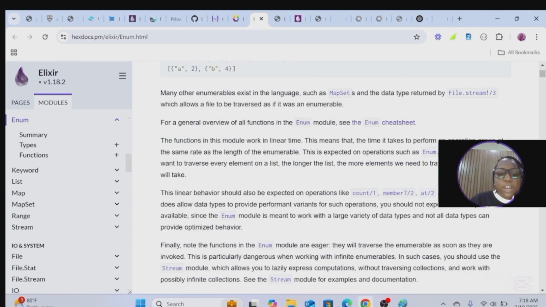Many other enumerables exist in the language, such as MapSets, and the data array is returned by File.stream!, which allows a file to be transferred as if it was an enumerable. For a general overview of all functions in Enum, see the Enum cheat sheet. So let's see the Enum cheat sheet.